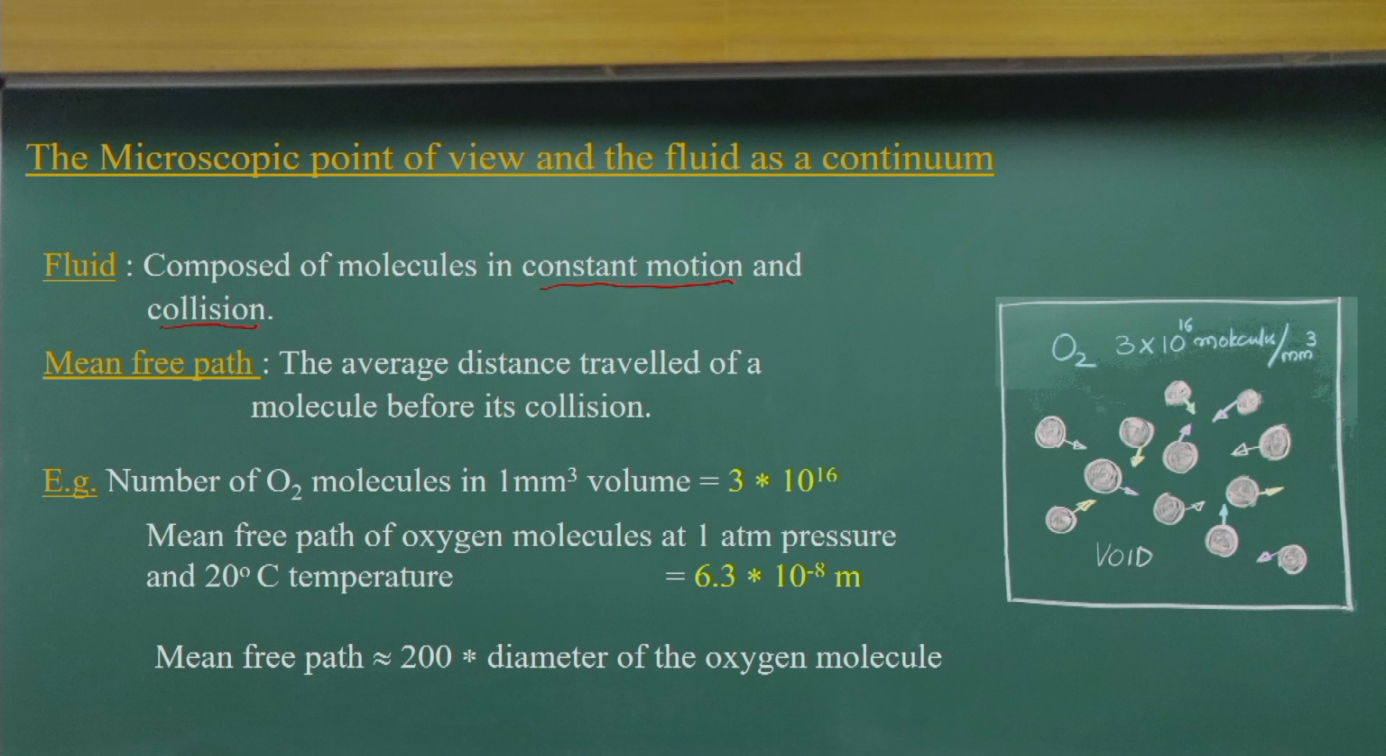For example, if you look at this figure, here is a very zoomed view of molecules, for oxygen. About 3×10¹⁶ molecules are present in just a cubic millimeter volume. That indicates how many molecules there are in 1 cubic millimeter of oxygen. So many molecules are there, and these molecules have random motions.